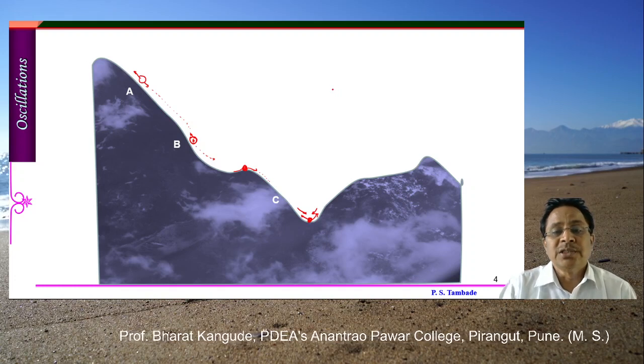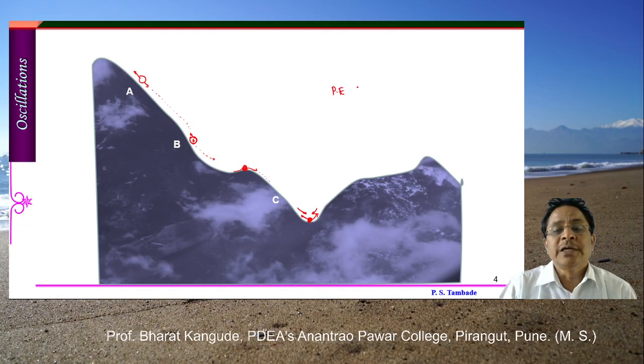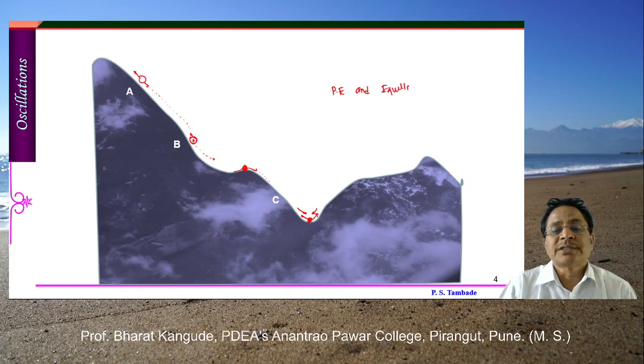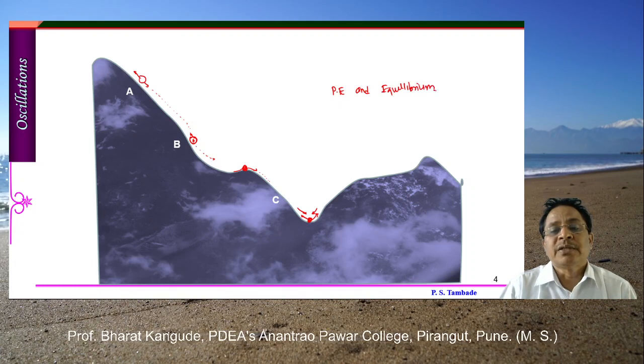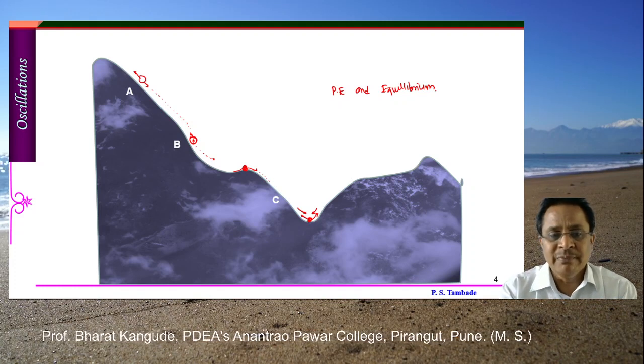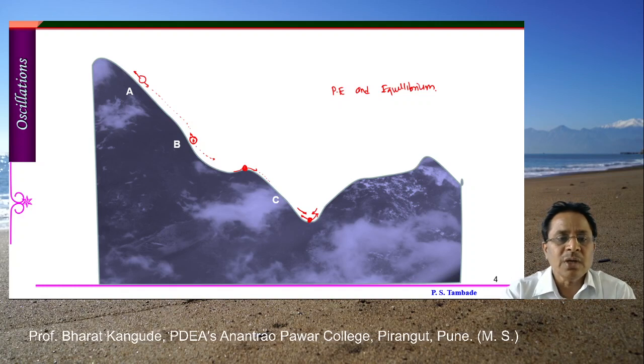So there is some relationship between potential energy and equilibrium. We are going to understand these relationships with the help of further diagrams. Just understand, this is a valley and there is a hill.